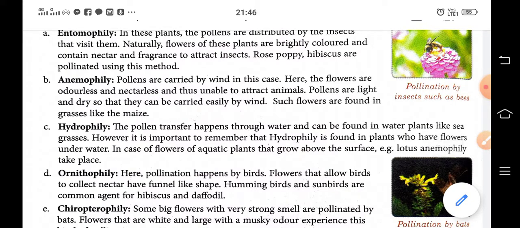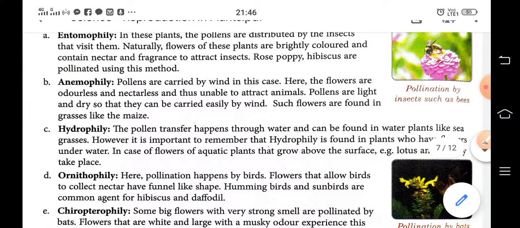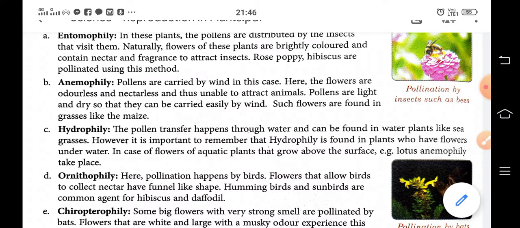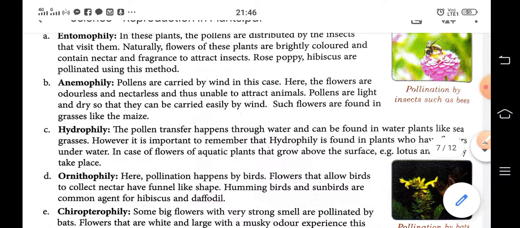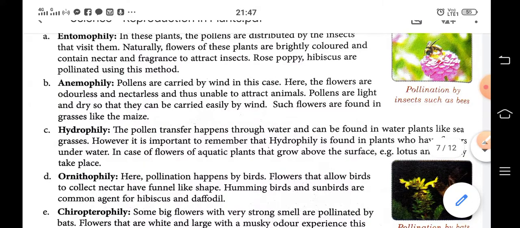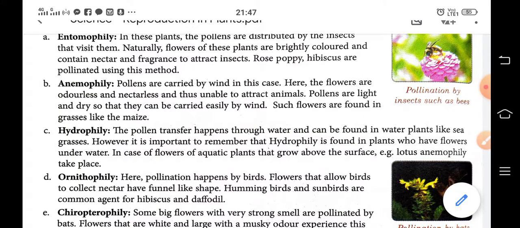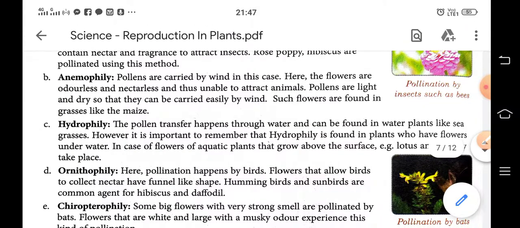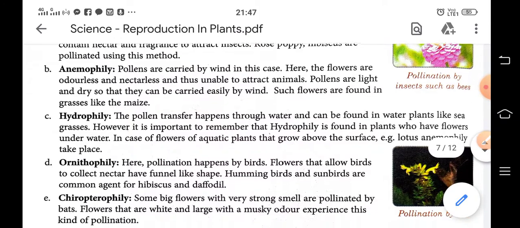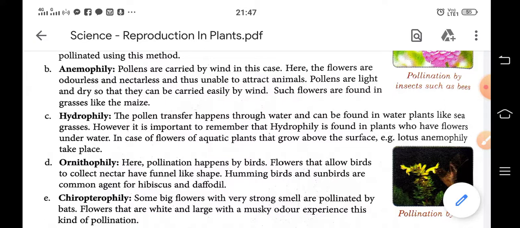Second is anemophily. When the pollens are carried by wind, it is known as anemophily. Here the flowers are odorless. Odorless means smellless. No smell is there, and nectarless, no juices, because the wind has to blow it. So it does not attract animals. Pollens are light and dry so that they can be carried easily by wind. Examples in which pollination occurs by wind are found in grasses like maize.